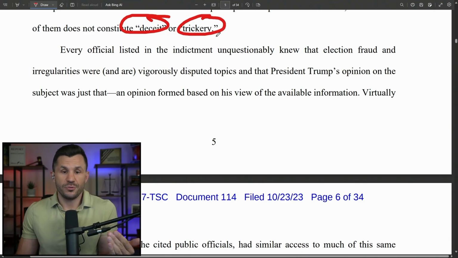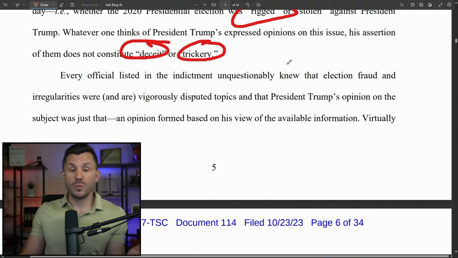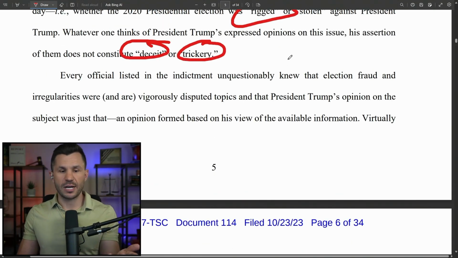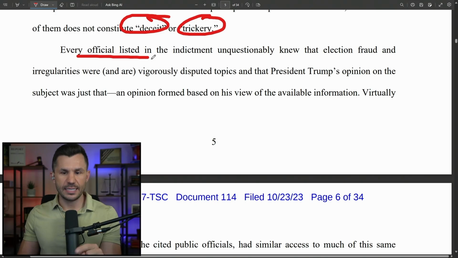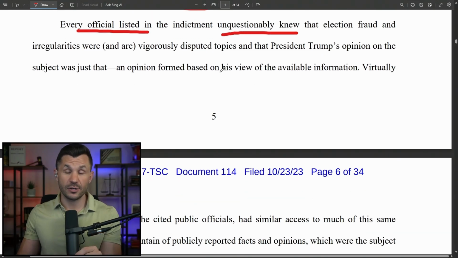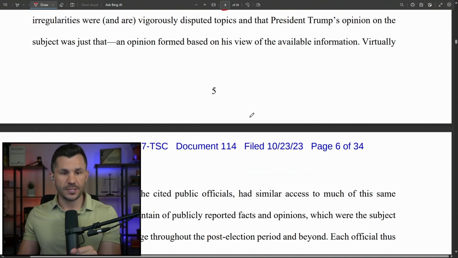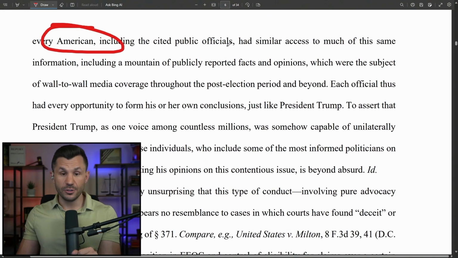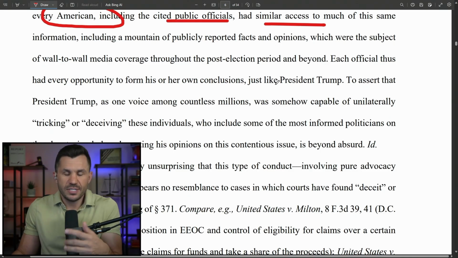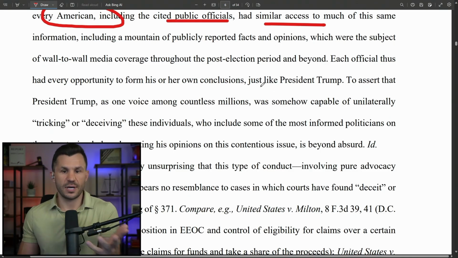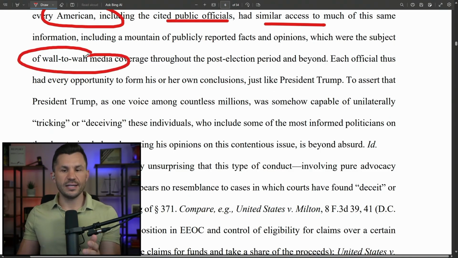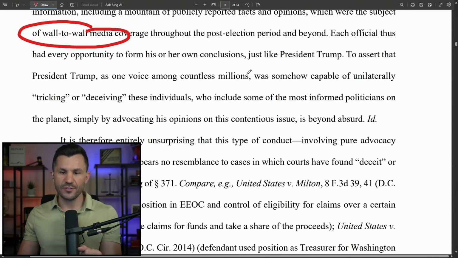In other words, the statute is for actual defrauding. Trump was engaged in just legitimate political conversation. Every official listed in the indictment unquestionably knew that election fraud and irregularities were vigorously disputed topics. Virtually every American, including cited public officials, had similar access to much of the same info. So there was no deceit. We all knew it. Many of us thought it was fraudulent. There was wall-to-wall media coverage about this. Each official had every opportunity to form their own conclusions, just like Trump did.